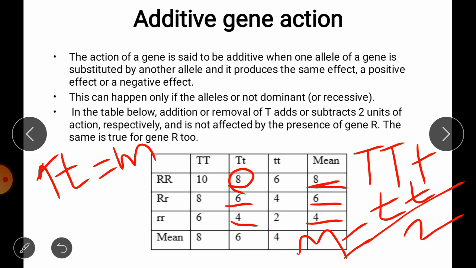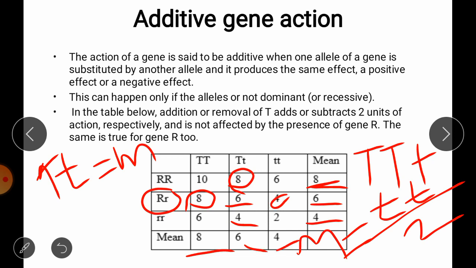So heterozygotes have a value equal to the mid-parent value, and this is also true for the R gene. If you check the heterozygous individual for the R gene, it also has the mean value, which is equal to the phenotypic value of that heterozygous individual.